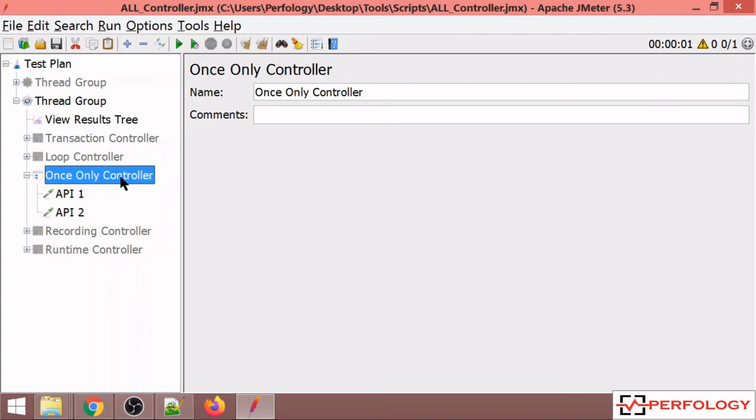In configuration settings of once only controller, you can specify name of that controller and any comments as per your requirements you can add over here.